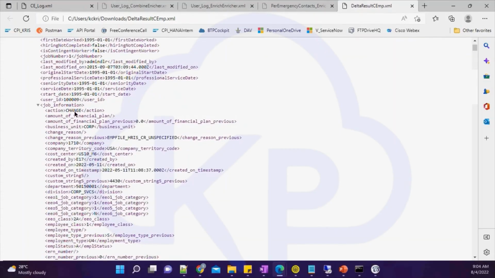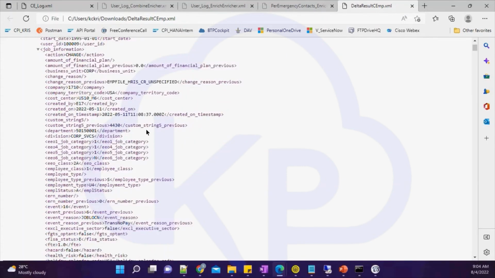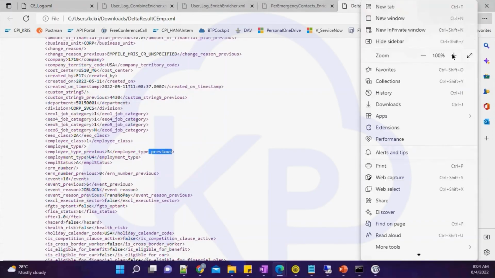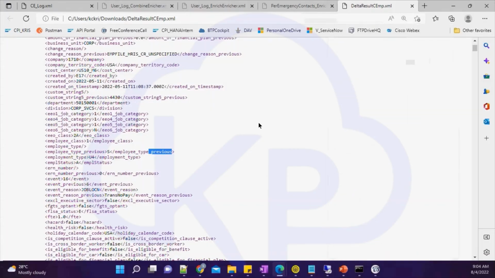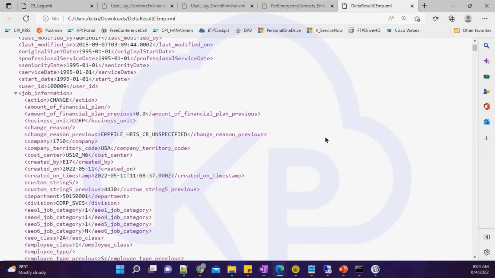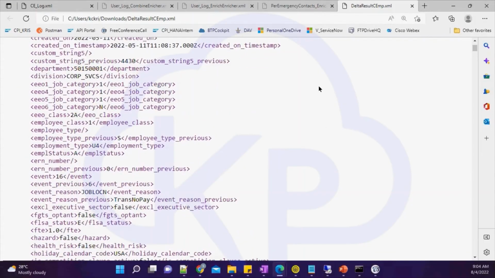If you see here, there is a field called action. This action is change here, which means there is a change in the record. And how do you identify what the change is? You will have a field with the previous tag. Let's take this one.